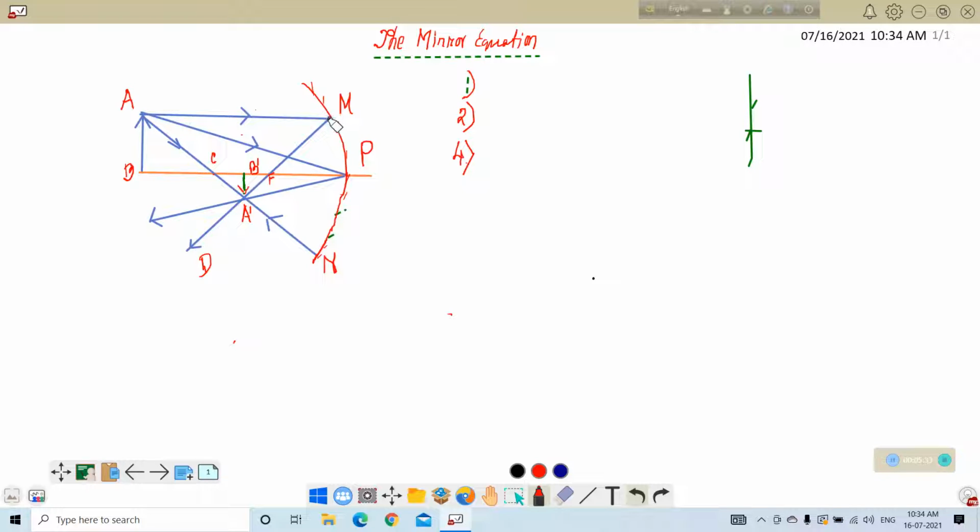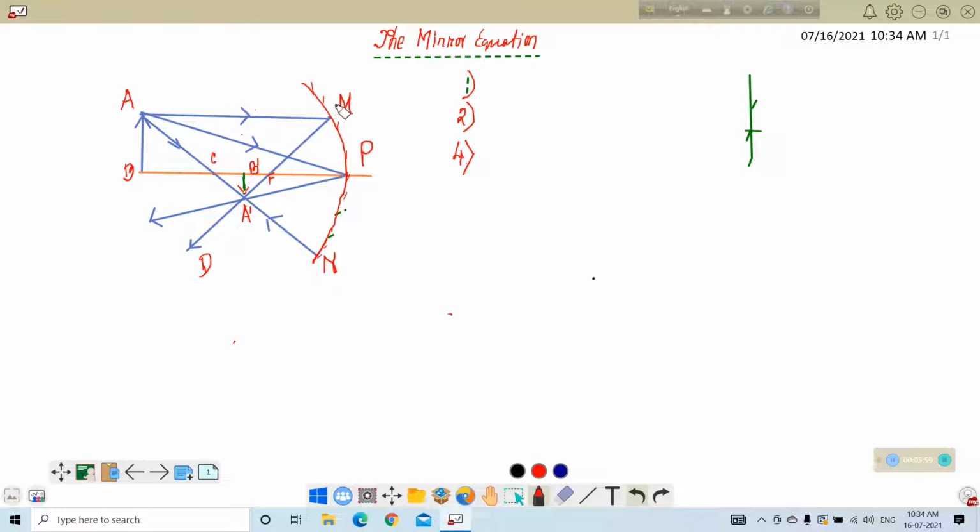So after reflection from different points of the reflecting surface, if all the rays again meet at another point, so watch here, this ray passes through this point A prime, this ray passes through this point A prime, and this ray also passes through this point A prime.